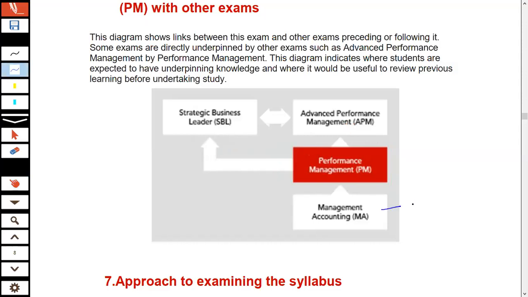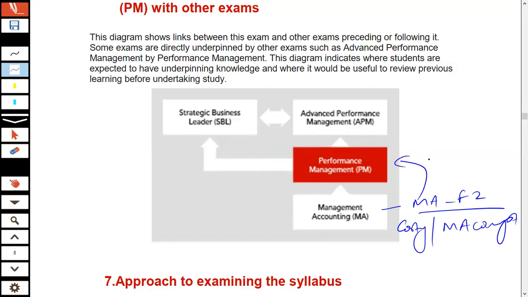This means that at the management accounting F2 level paper, all that you have studied is the costing techniques and the management accounting concepts. Now at performance management, they become advanced. And at the APM level, they become extra advanced.